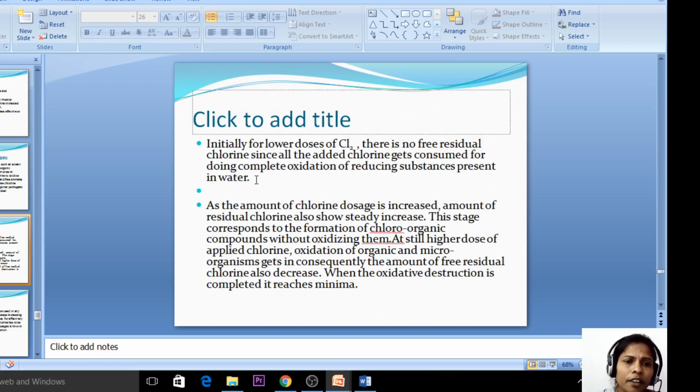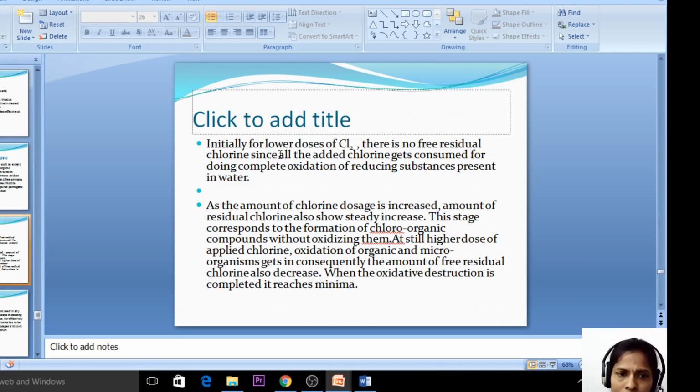Initially, for lower doses of chlorine, we are not adding all the chlorine at a time. We are adding small portions of chlorine gradually. So initially for lower doses of chlorine, there is no free residual chlorine since all the added chlorine gets consumed for complete oxidation of reducing substances present in the water.